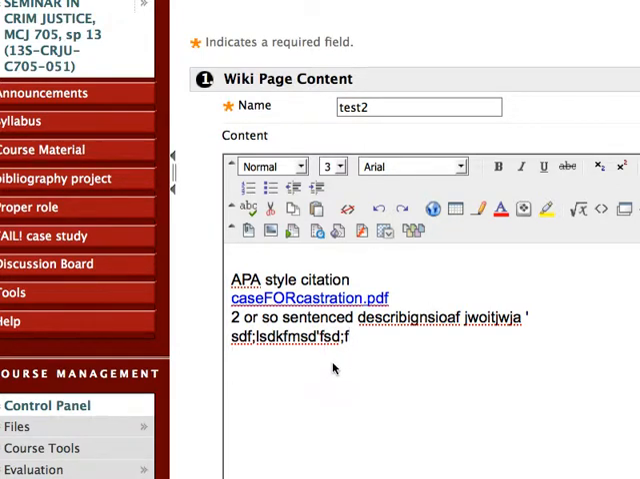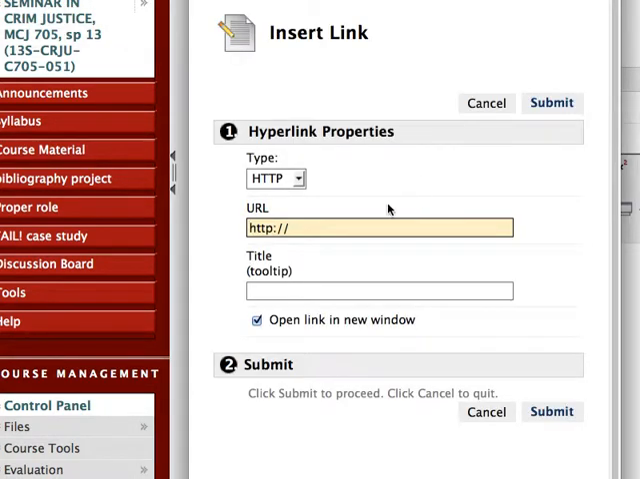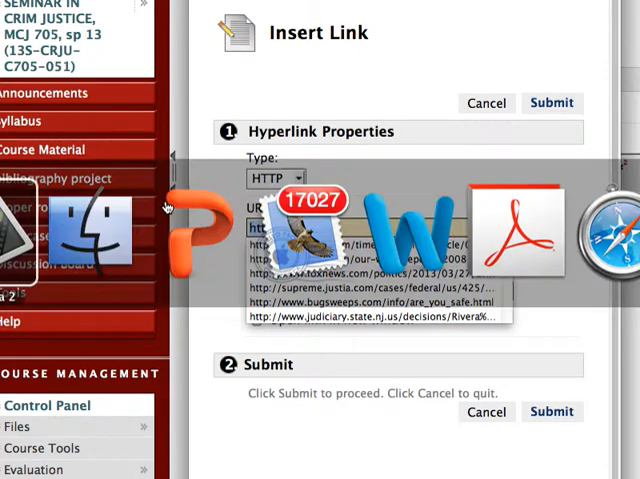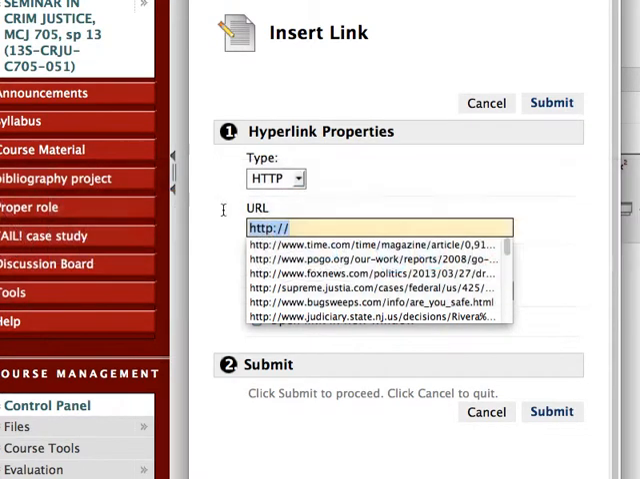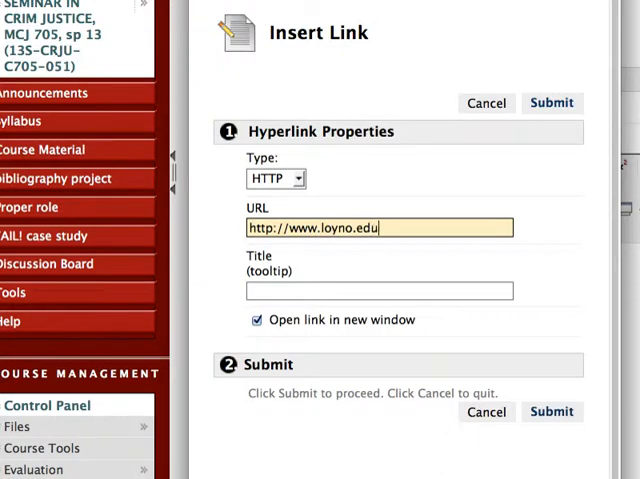Or suppose it was a link. Okay, no problem. Little planet deal here. So you highlight that which you want to link, and you click on the little planet, and you put your URL here. I can just make up a URL, www.loino.edu. Don't worry about tooltip. Leave open link in new window as your default.